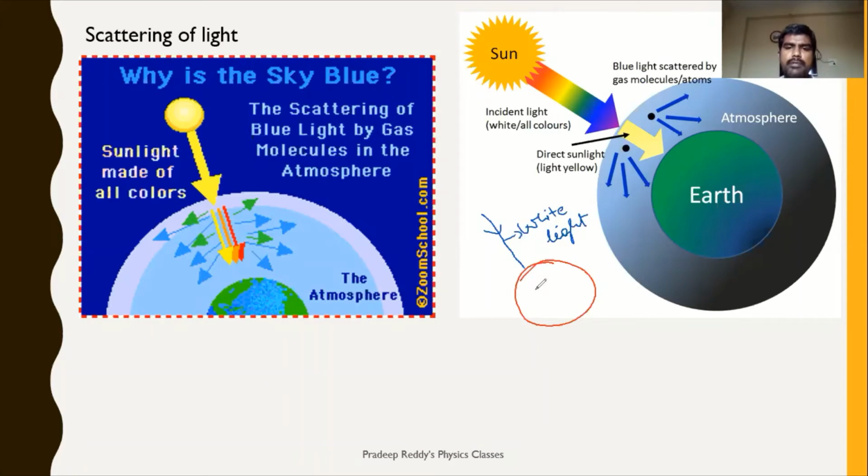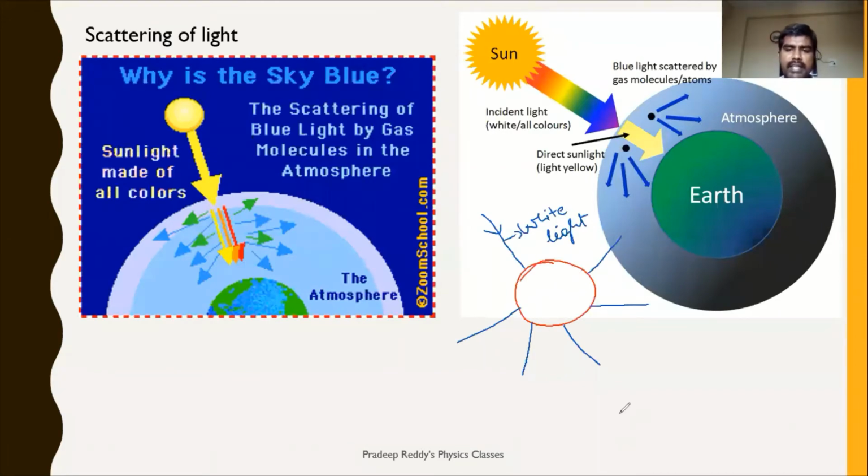This molecule is absorbing the light ray, and after absorption, this molecule will be releasing the same wavelength of light in multiple directions, right? These light rays are being emitted in different directions.